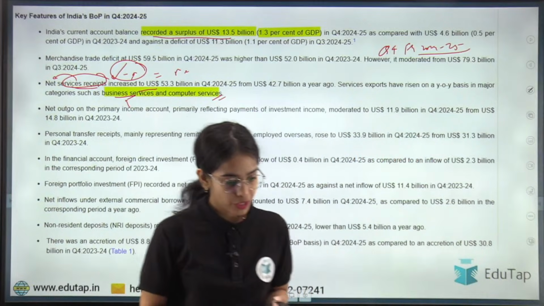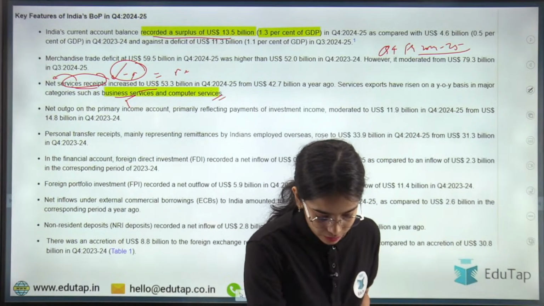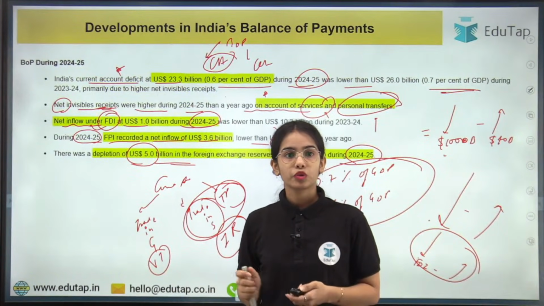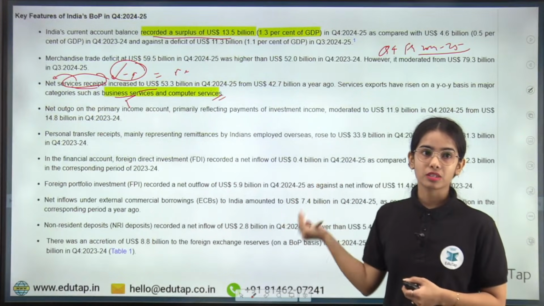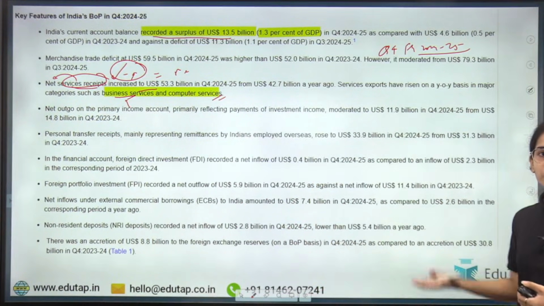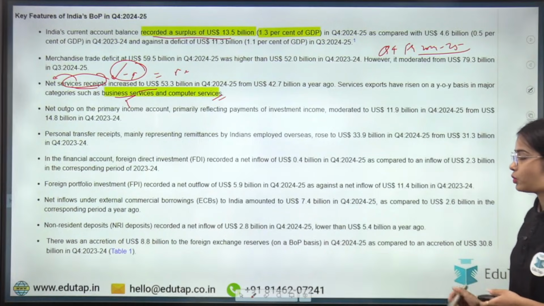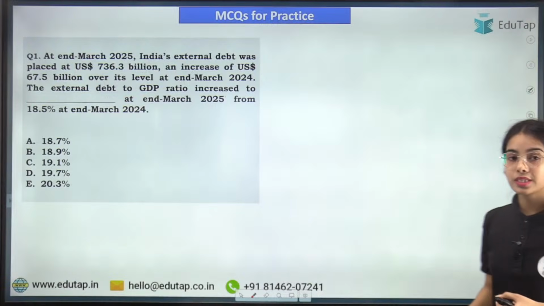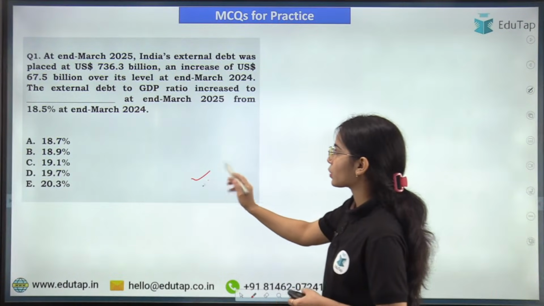Got it? Any confusion, anyone? So this is it for today. If there is any confusion, you can ask me. We have discussed the balance of payment data and the quarterly data. You can read it out, but those are the most important points that you have to keep in mind. Okay. So this is the first question. I hope you will be easily able to answer this question.